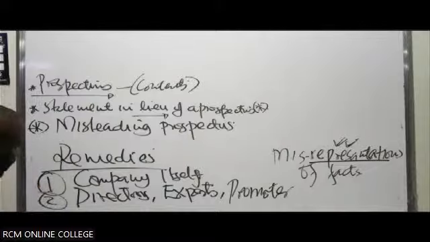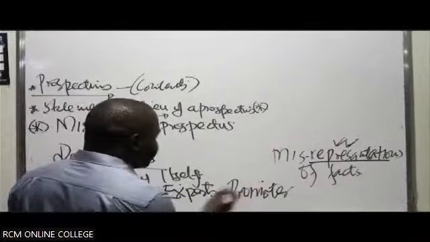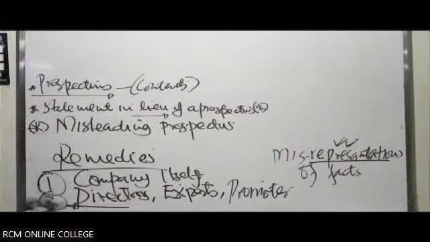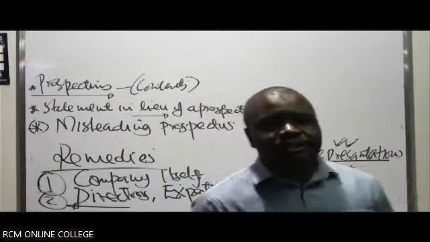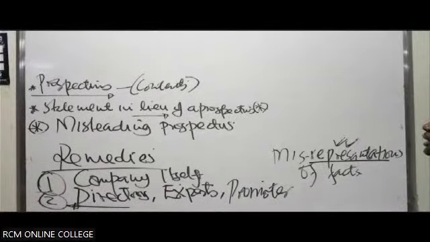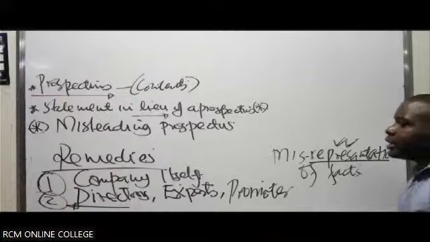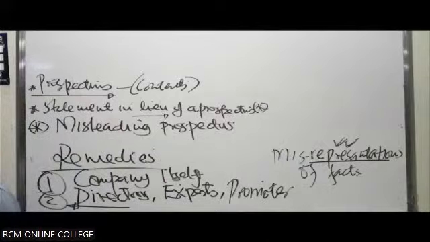So the parties who can be liable for a misleading prospectus can be directors, experts like auditors, or promoters. Experts are involved, for example, in coming up with some of the reports that are attached to the prospectus. So in the exam, they can ask, who are the parties who can be liable for the contents of a prospectus?